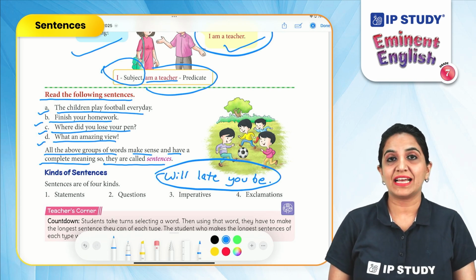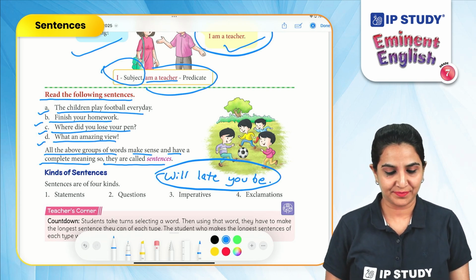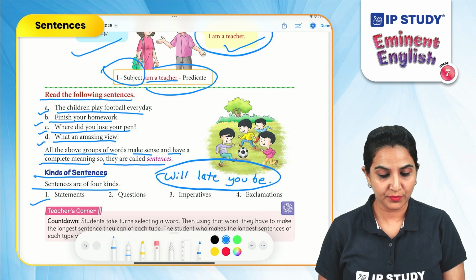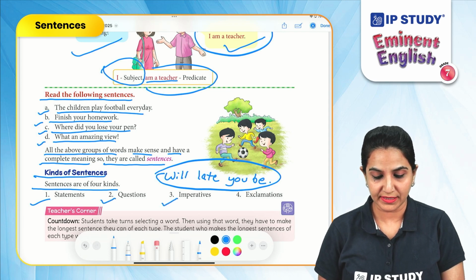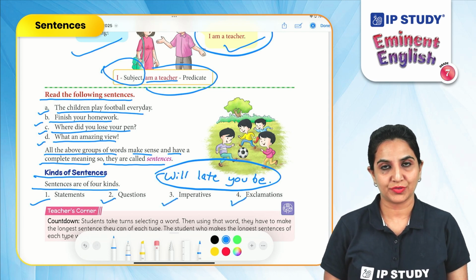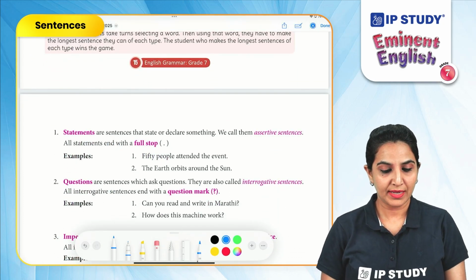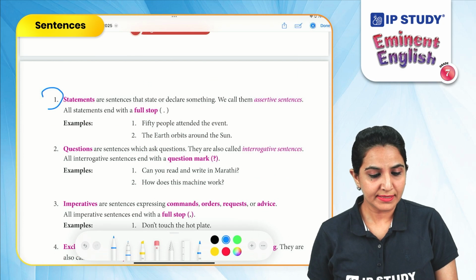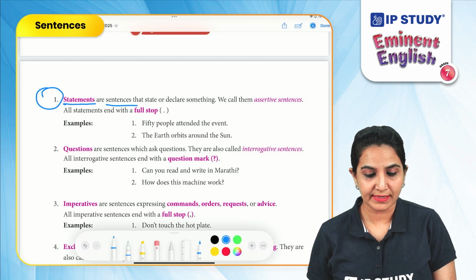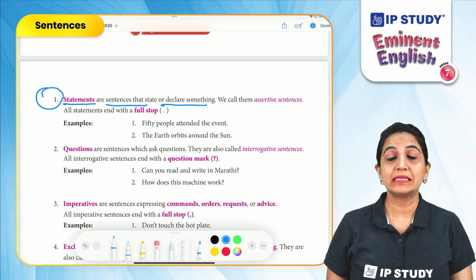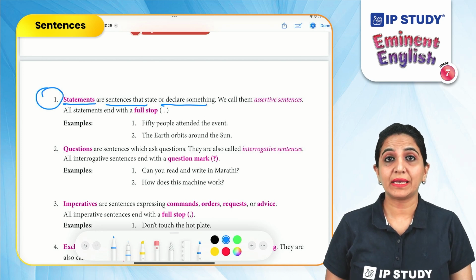Now let us understand the different kinds of sentences. Sentences are of four kinds: statements, questions, imperatives, and exclamations. Let us understand each of these kinds in detail. Statements. Statements are sentences that state or declare something. They can also be called assertive sentences. That means the sentences which declare something.